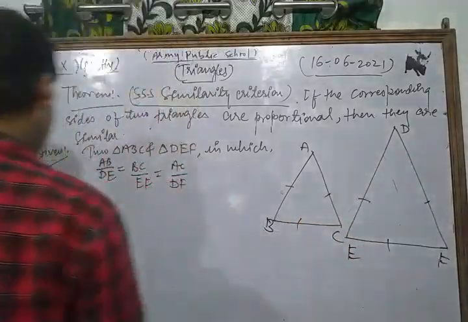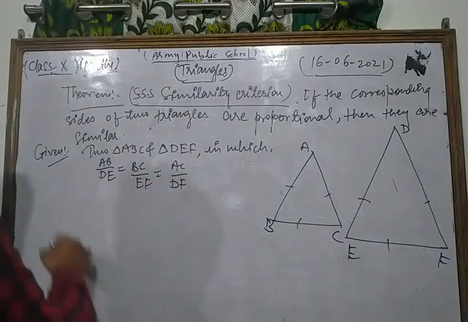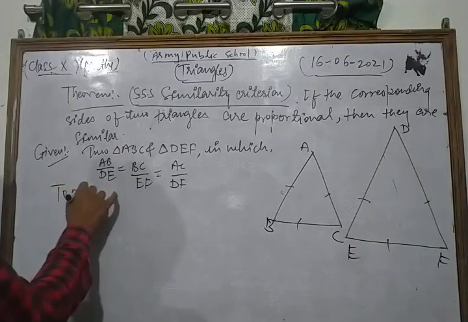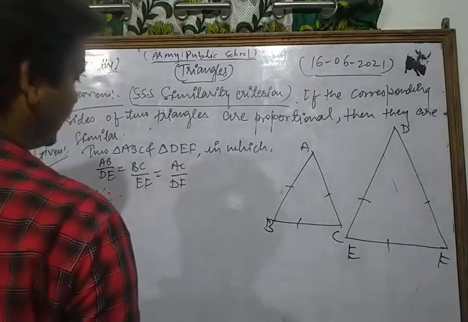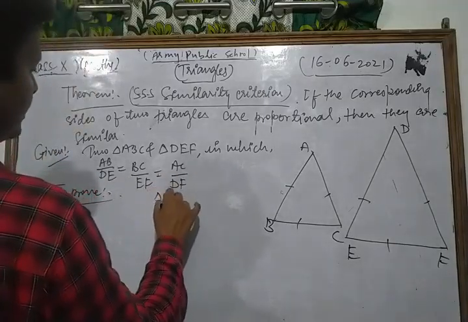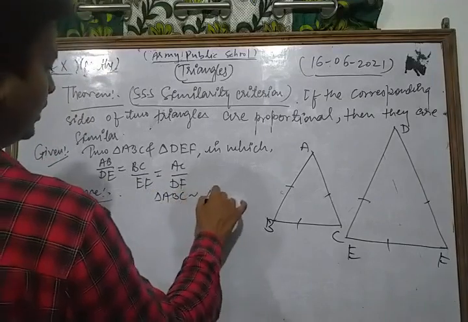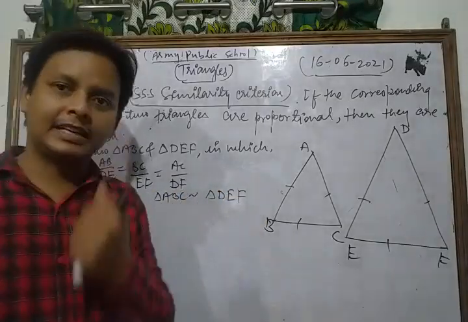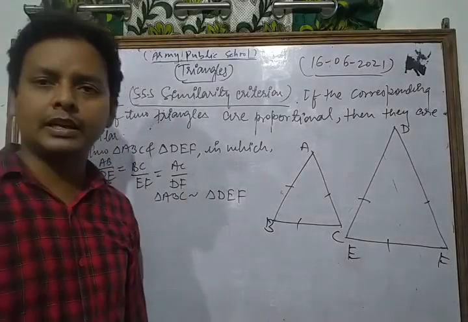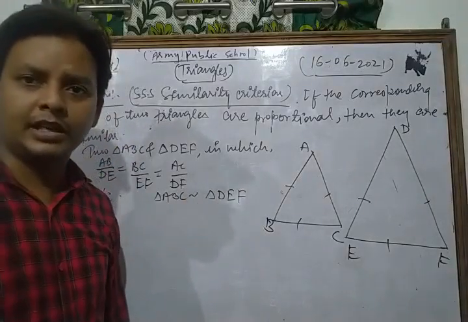This is given in our theorem. Now we write to prove: we have to show that triangle ABC is similar to triangle DEF.